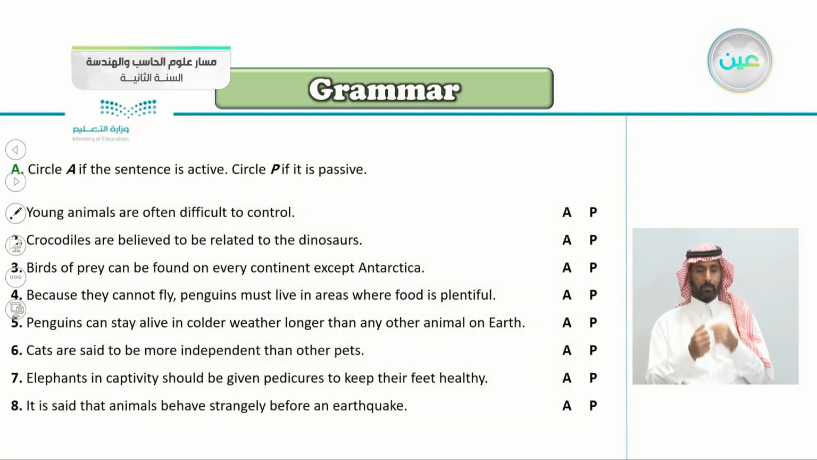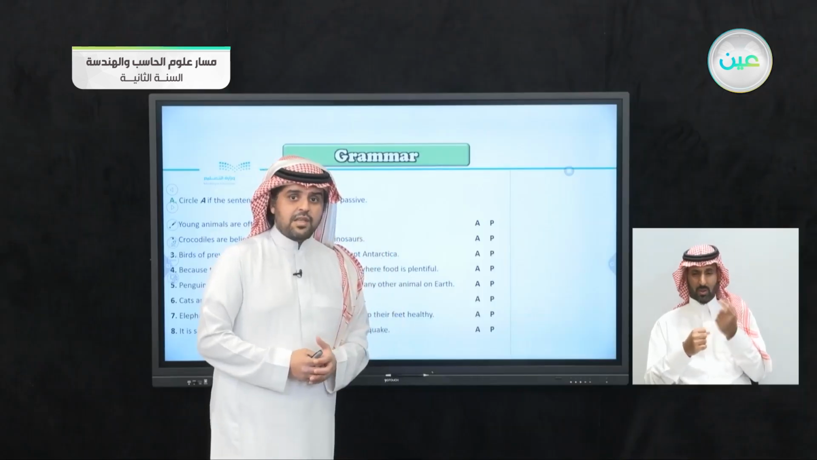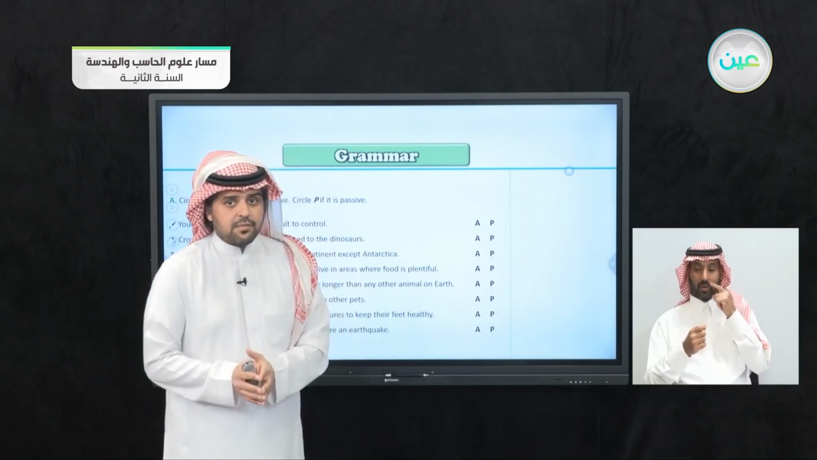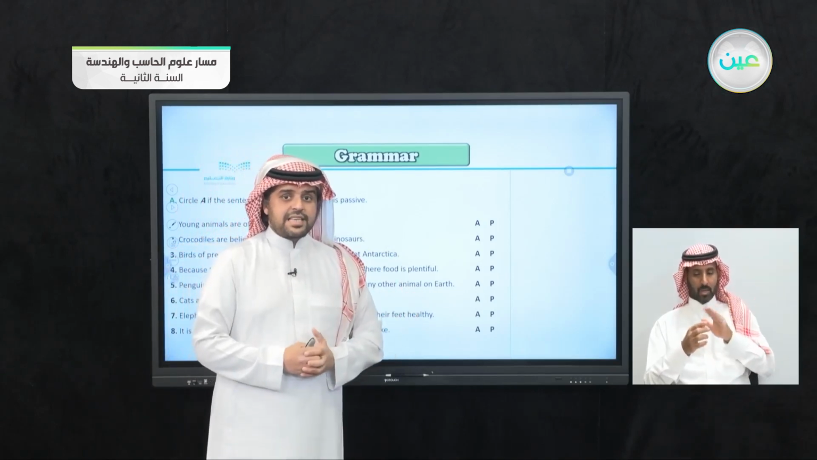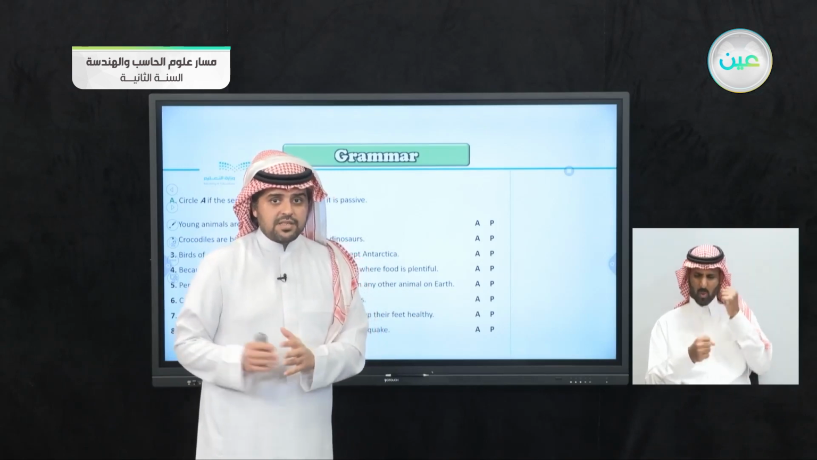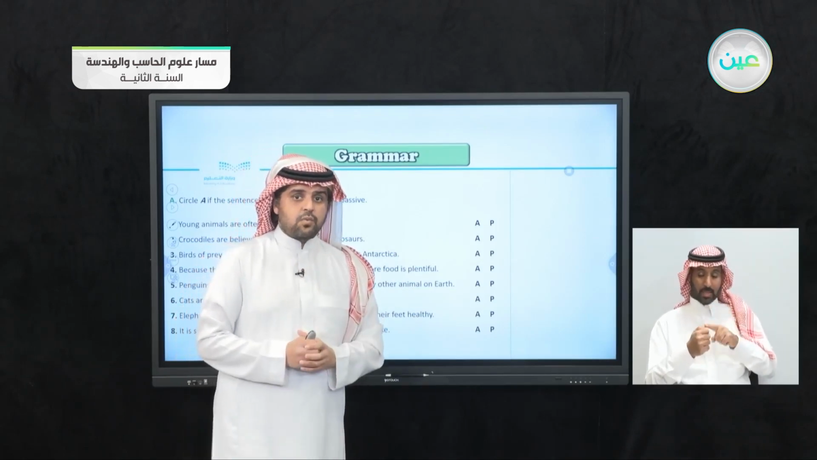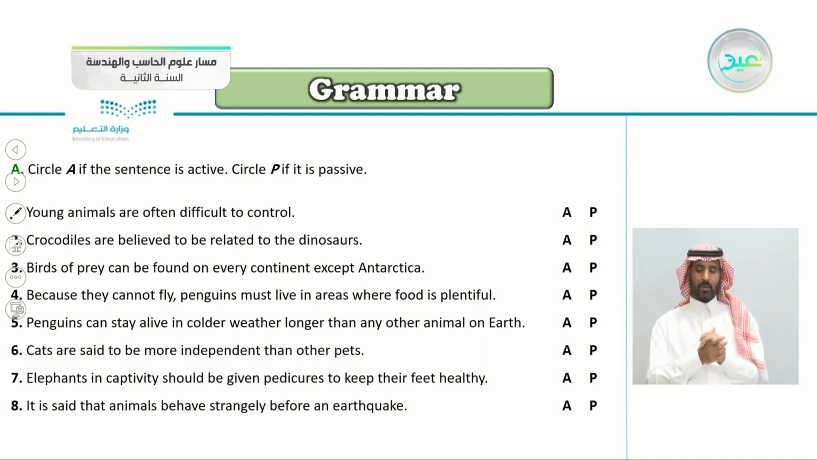So exercise A here, circle A if the statement is active, P if passive. So we'll be reading all of these statements. If it is an active statement, just put a circle on the A as an active. If it is a passive statement, just circle the P with passive.